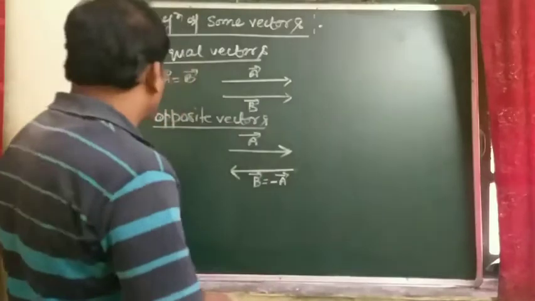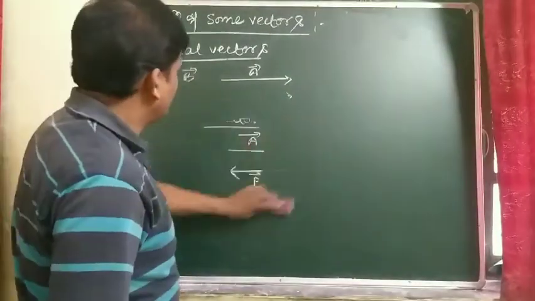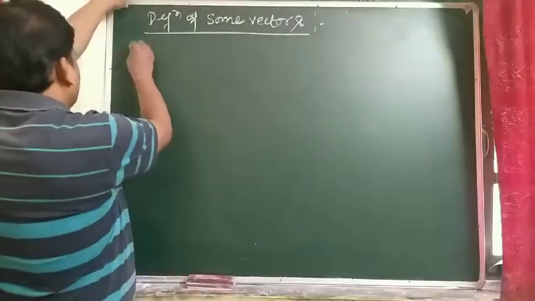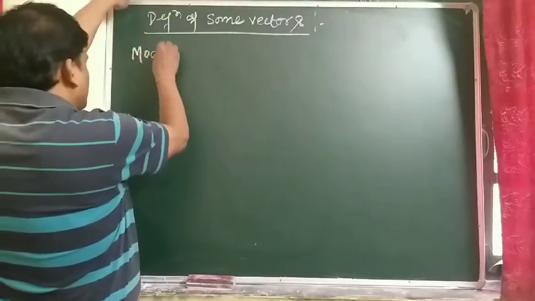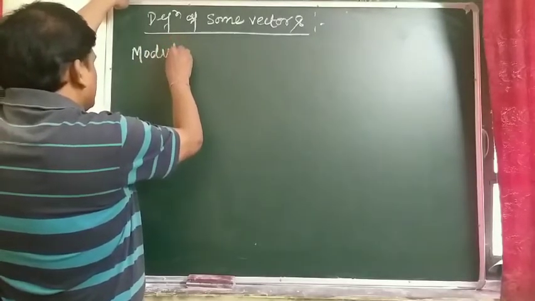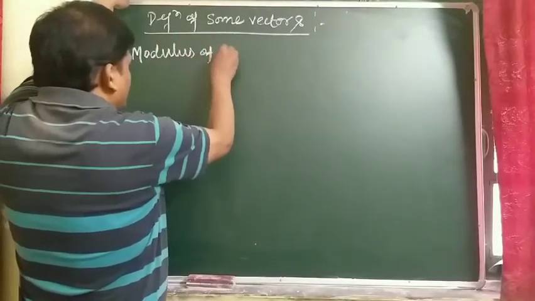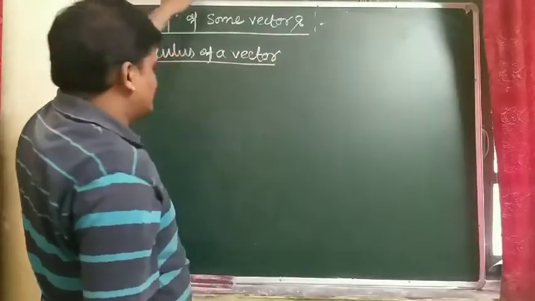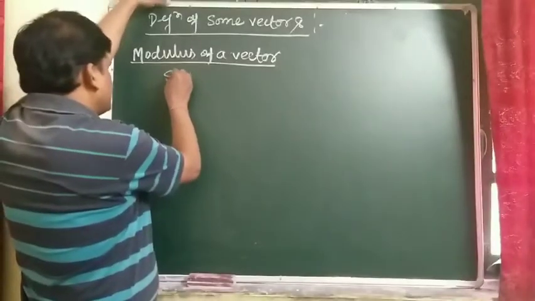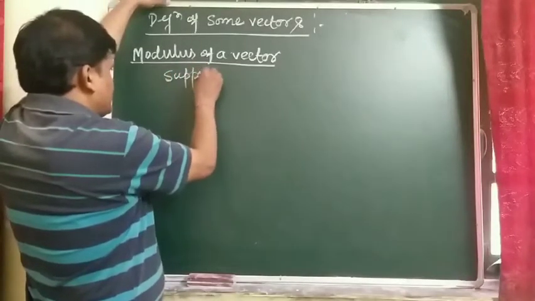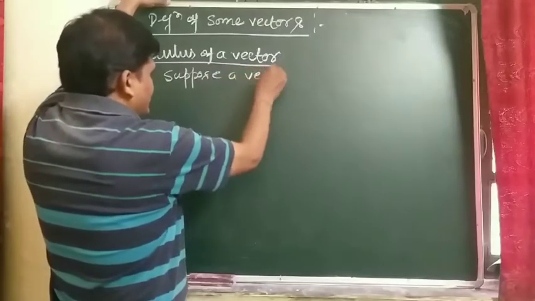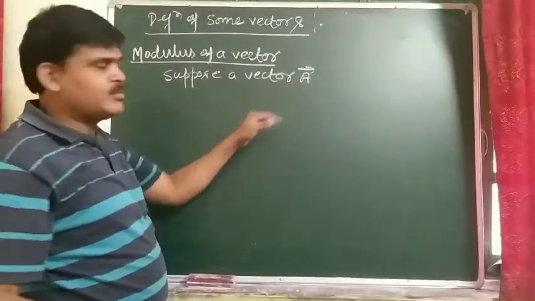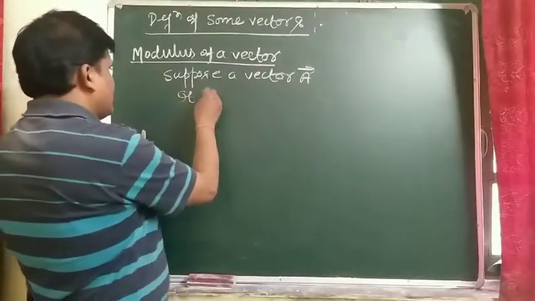Next one is modulus of a vector. Modulus means magnitude. Modulus of a vector means, suppose a vector A is given and its modulus, its magnitude.